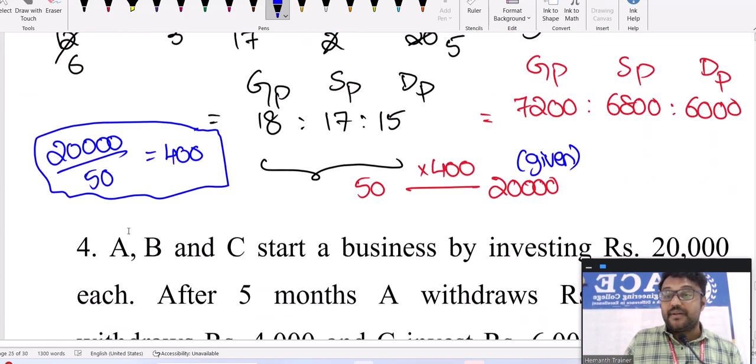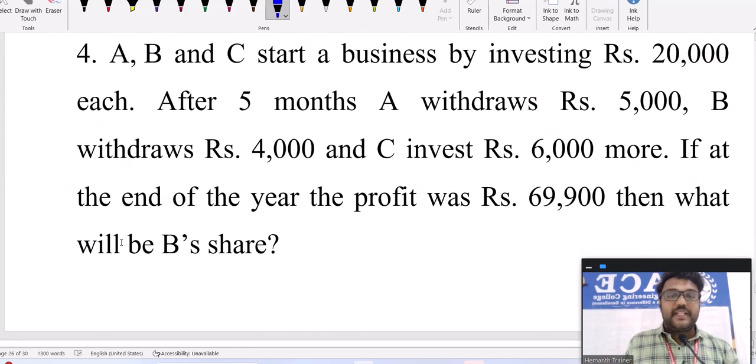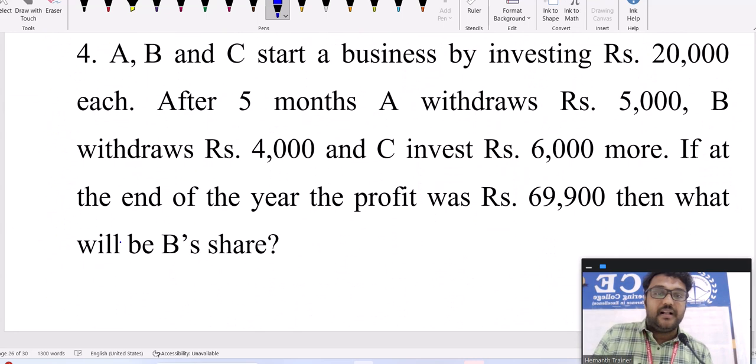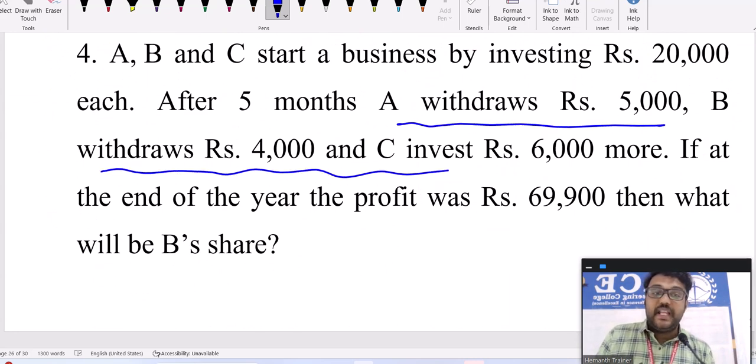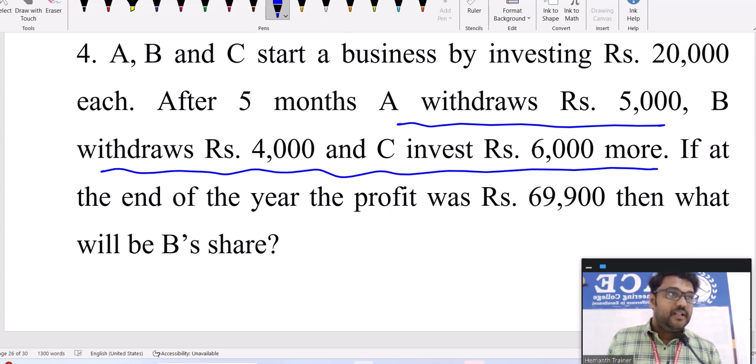That's what you can see in the question. Fourth one: A withdraws amount, B withdraws amount, C invested some extra amount. If you have extra amount, you can invest. If you want to withdraw amount, yes, you can withdraw the amount. That concept is involved here. This is again a good point to learn.